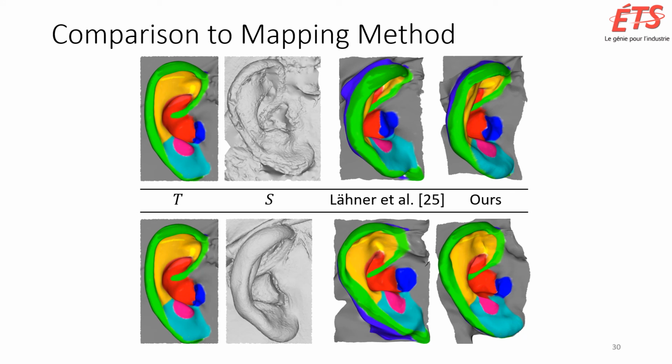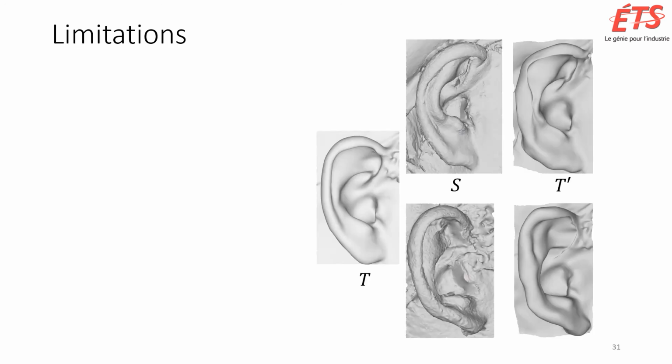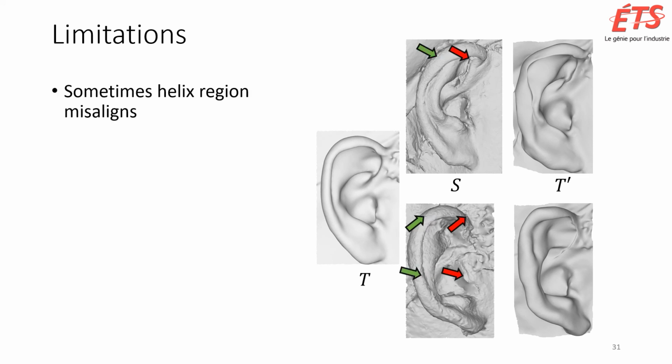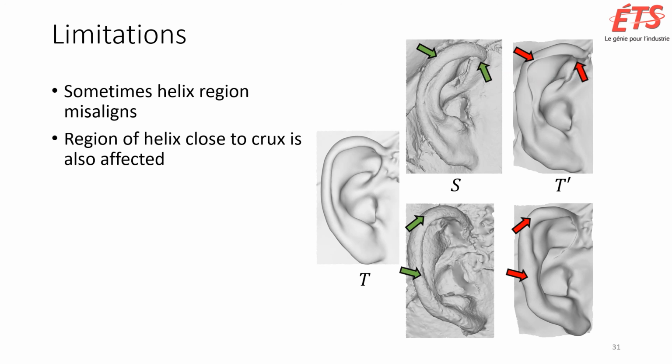This slide shows the result of the template fitting with two different scans using the constraints from the method of Lanner compared to our closest points. As you can see, the results of Lanner show lateral sliding pointed out by the red arrows. The semantic correspondence is clearly better with our results. Though our approach is robust, it has limitations. A first problem is that the helix regions are sometimes misaligned as seen in these examples. Also, it can be noticed that the helix region close to the crux is sometimes affected.